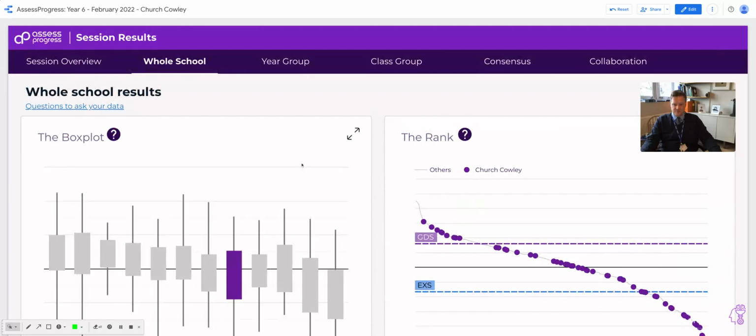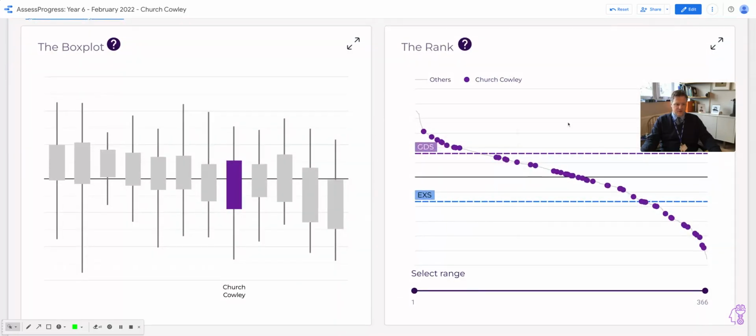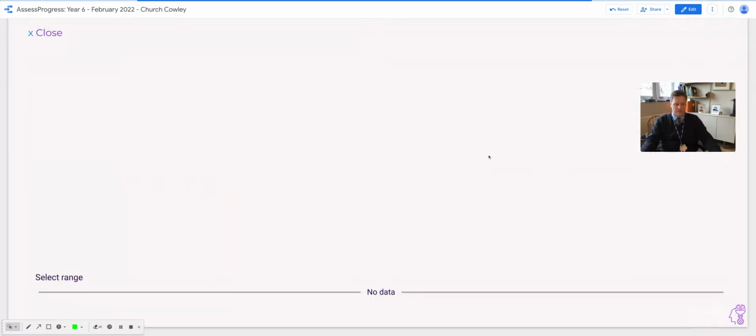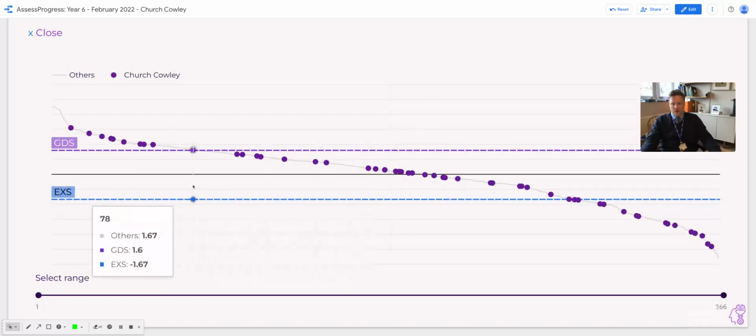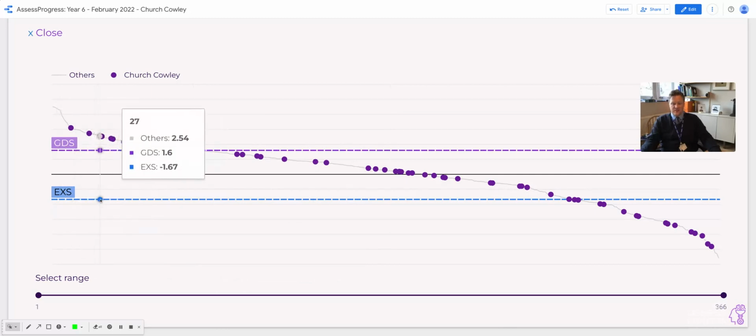So I'm going to close that up, and I'm going to move over to the rank order. That's drawn up large. On the Assess Progress sessions, we put in the greater depth and expected standard markers. This is based statistically on data from the DfE. And we put that into every session, regardless of the year group, based on either end of Key Stage 1 or end of Key Stage 2.